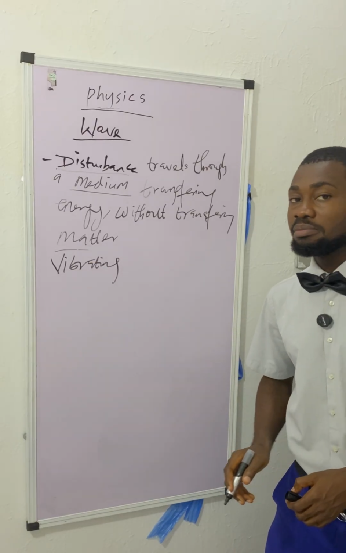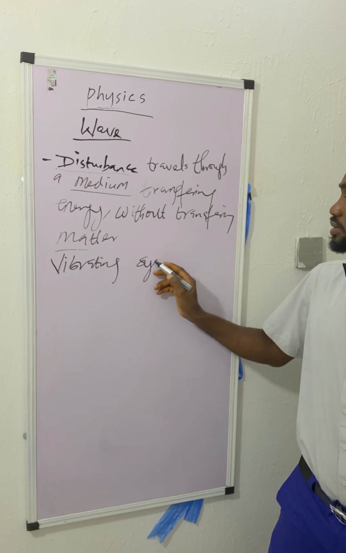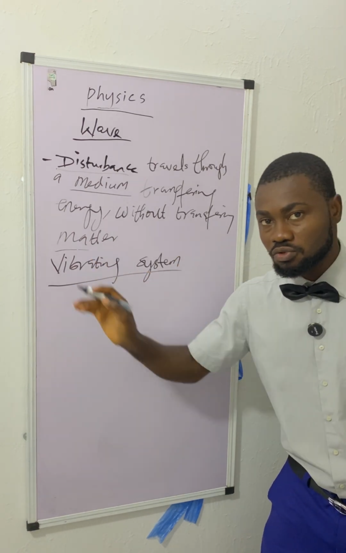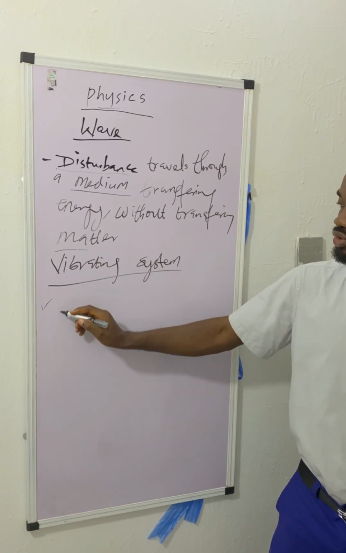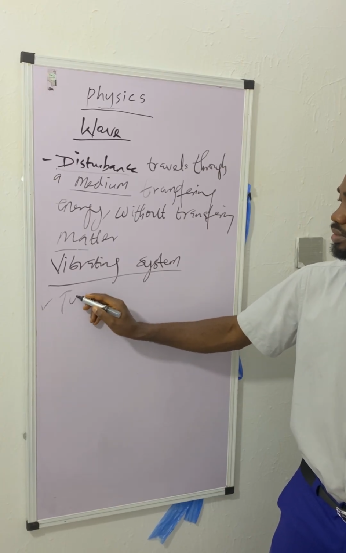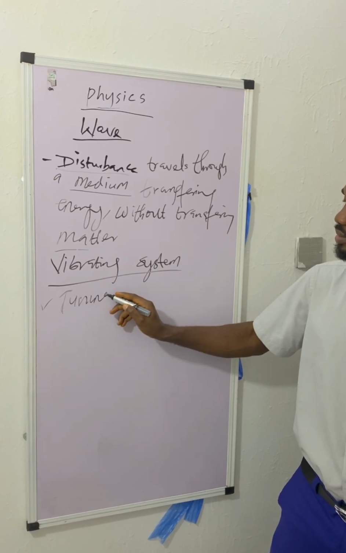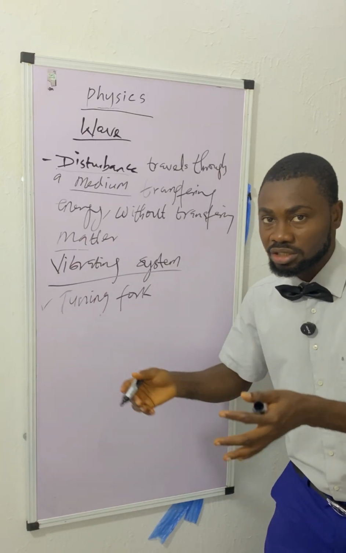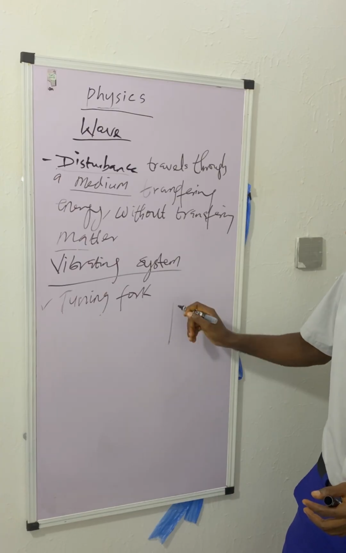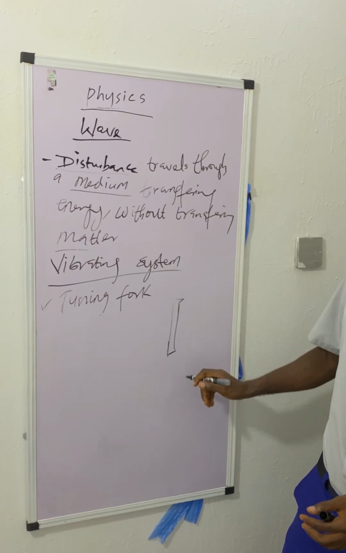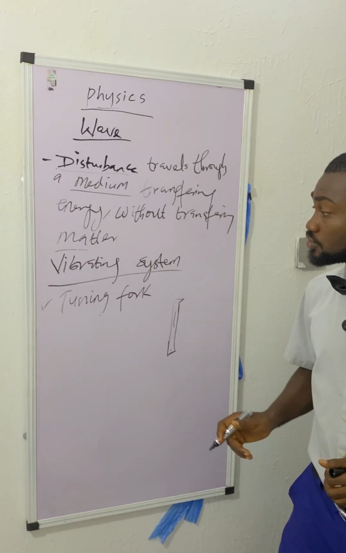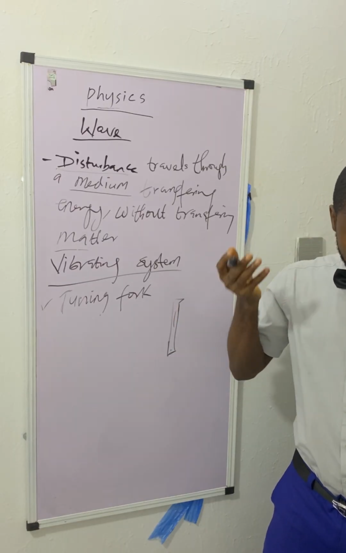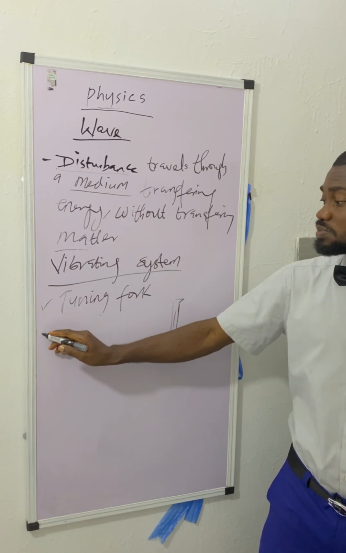Remember, wave is a disturbance. Having said that, we have various vibrating systems as a source of wave. For example, a tuning fork that vibrates, transferring energy from one place to another. We have other ones like loudspeakers, or the diaphragm of a speaker.